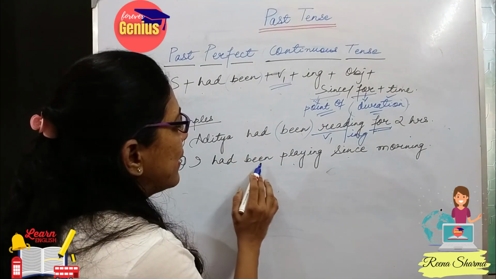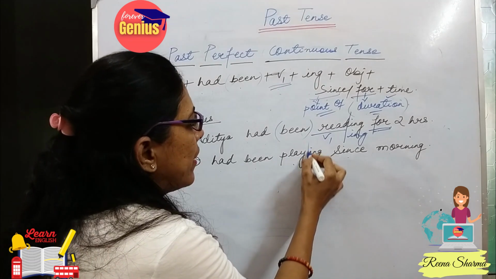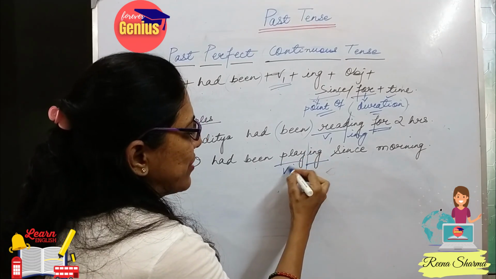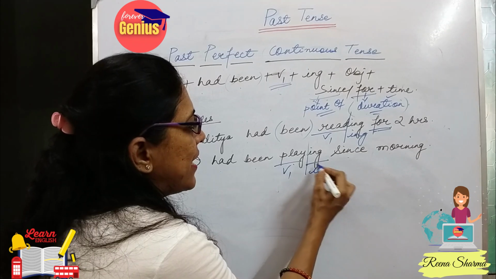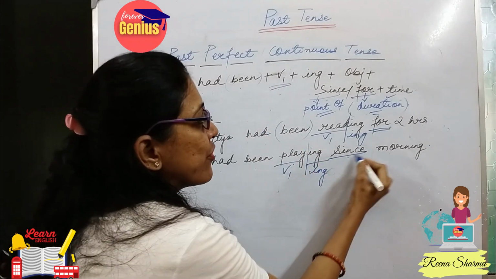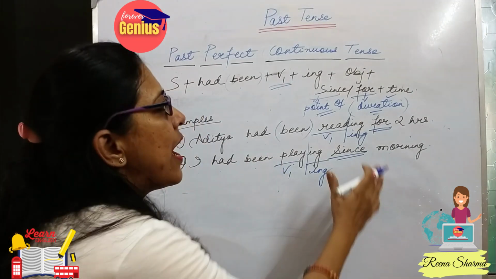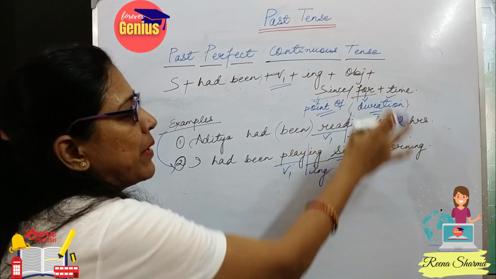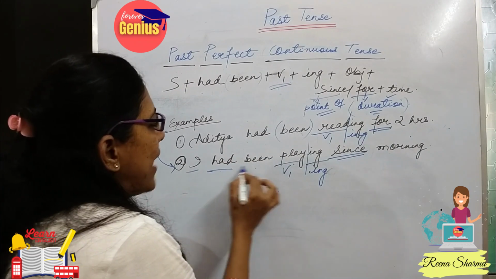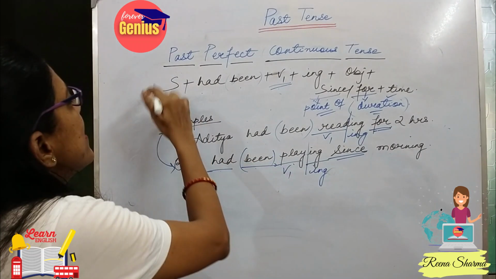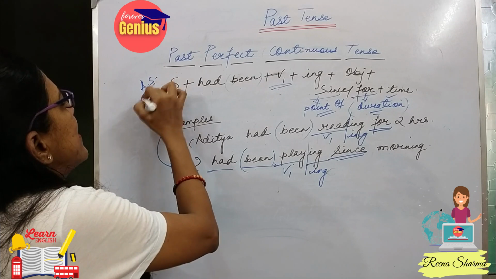So I had been playing since morning. Play plus ing, first form of verb plus ing. Then we are using since because we do not know about the duration, and the time, morning, is being given. So I had been. This is in case of affirmative sentences.